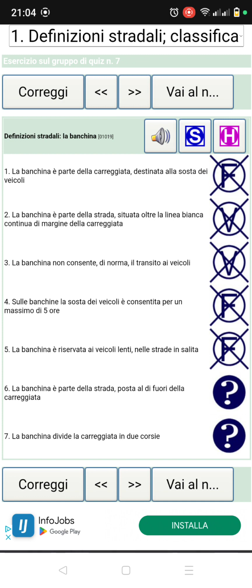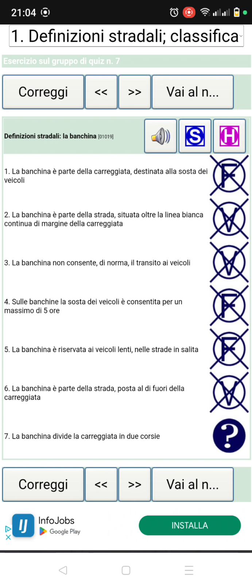Number 6. La banchina è parte della strada posto ai di fuori della carreggiata. Yes, it's very, very true. So this question is saying the edge is part of the road posted outside the carriageway, and it's very, very true. It's posted outside the carreggiata, the banchina. Yes, it's outside the carreggiata, and it's true.